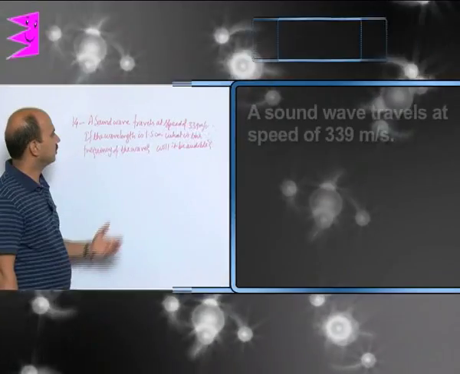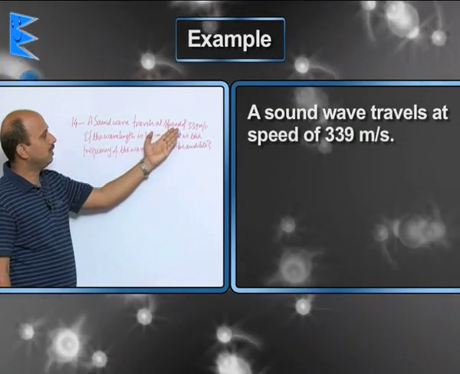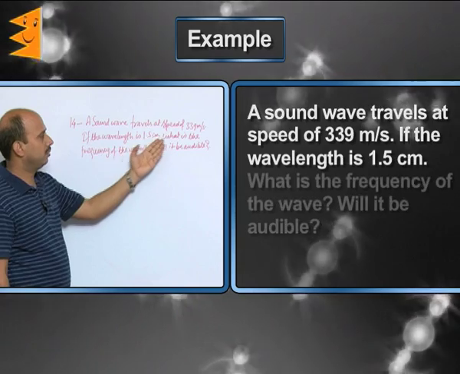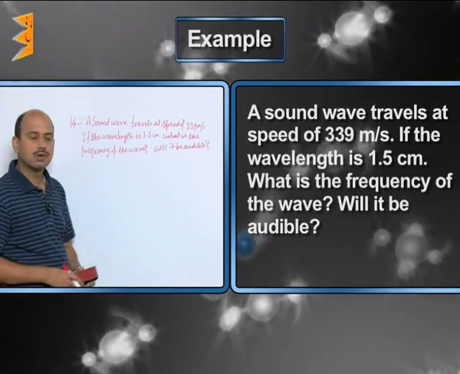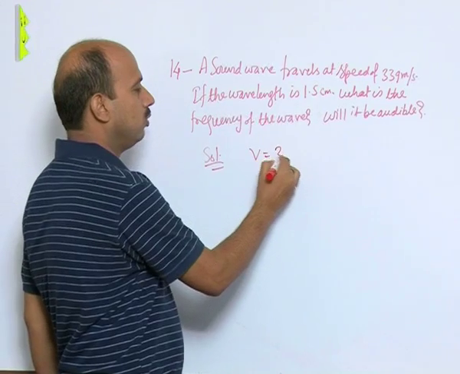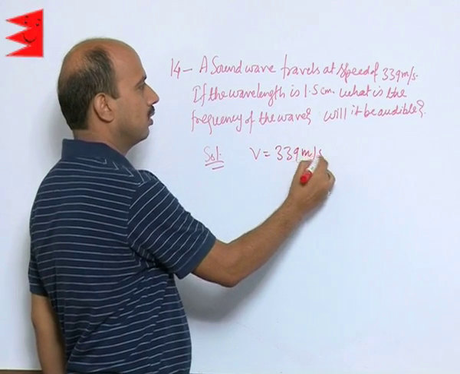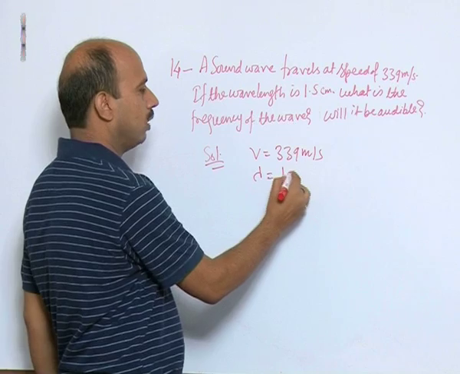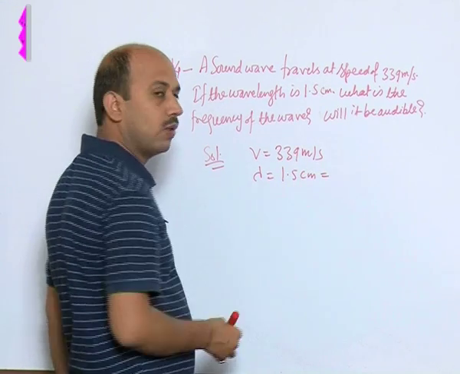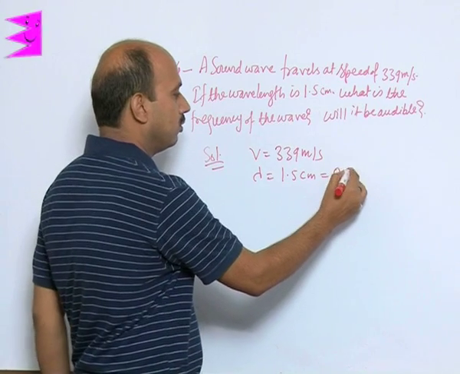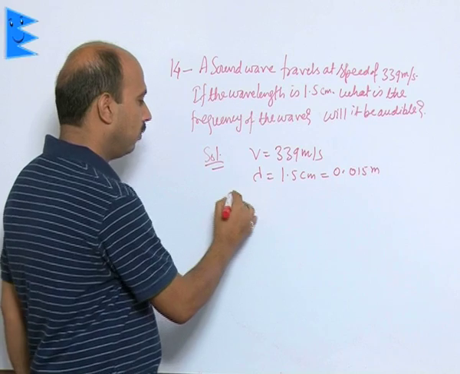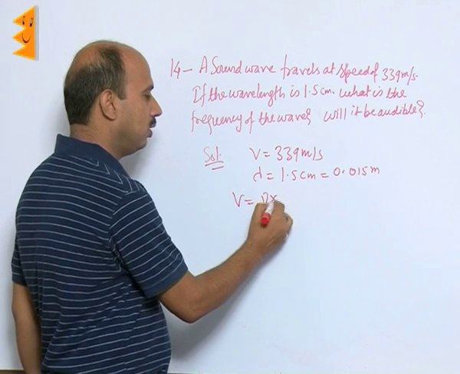So, see in this question, a sound wave travels at a speed of 339 meter per second. If the wavelength is 1.5 centimeter, what is the frequency of the wave? So, see here everything is given to you. Velocity is equal to 339 meter per second. Wavelength lambda is equal to 1.5 centimeter. That you can write here in meter, you can convert, 0.015 meter.